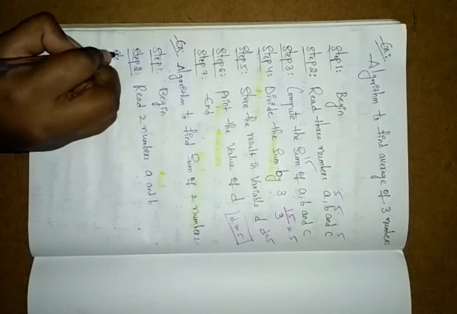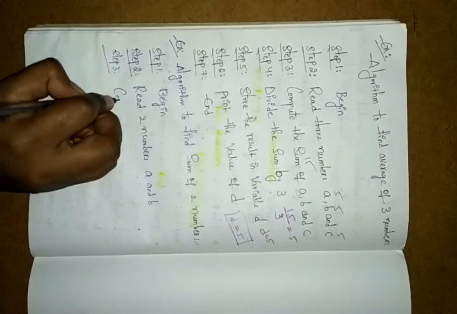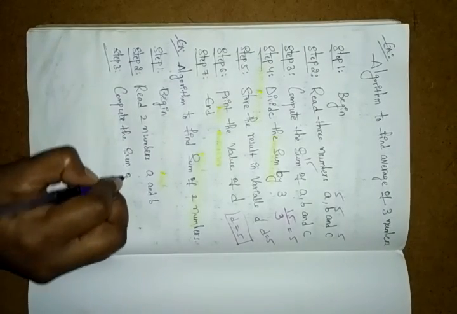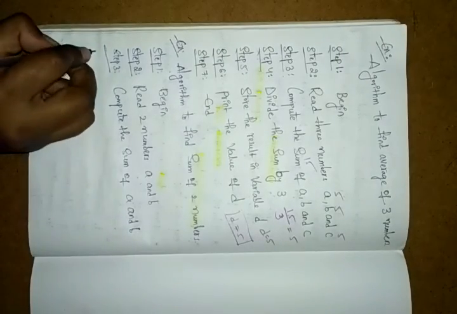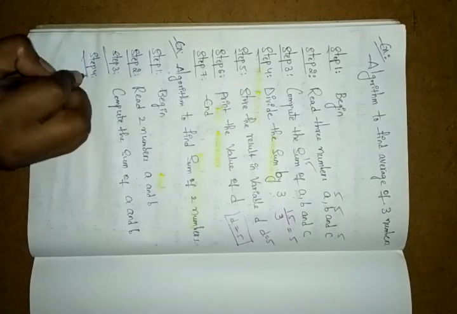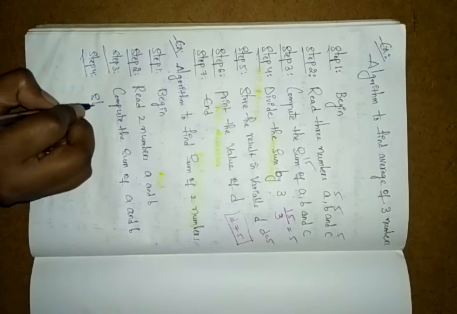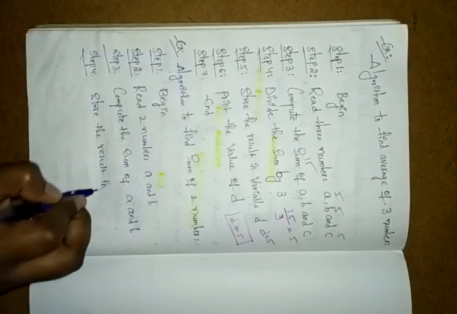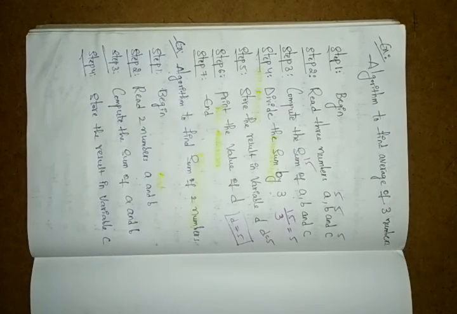Once reading is completed, take step 3: compute the sum of A and B. In step 4, store the result in variable C.